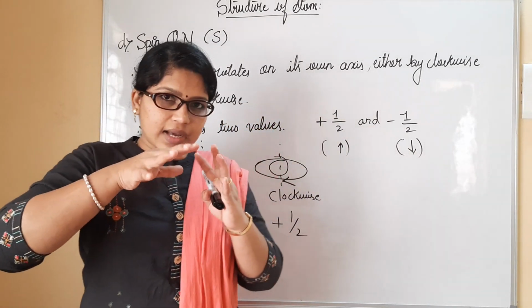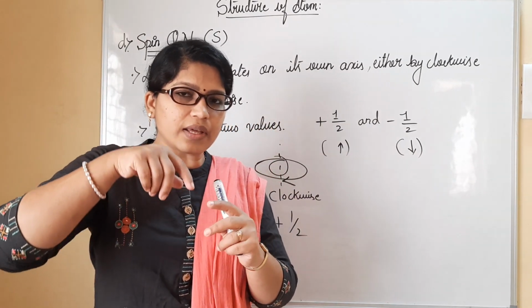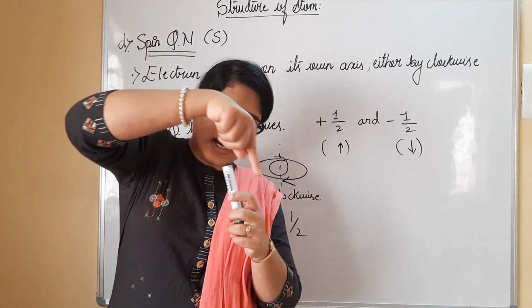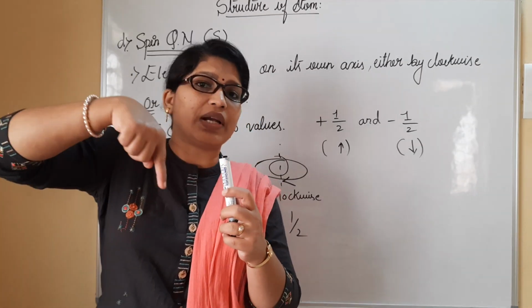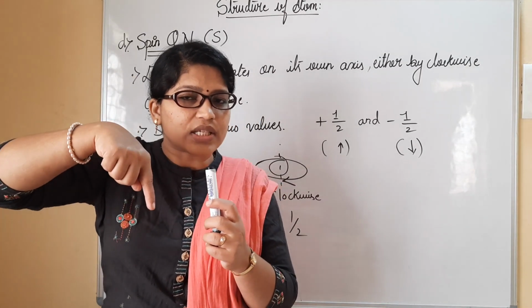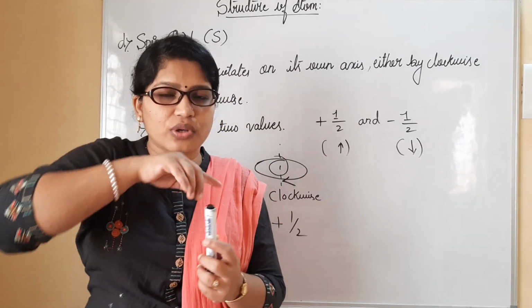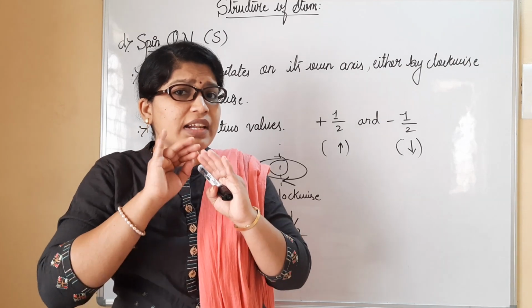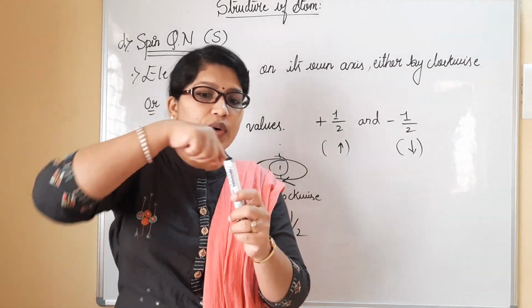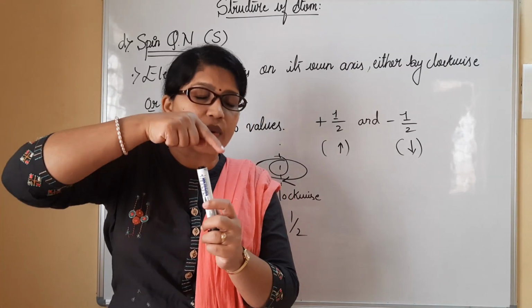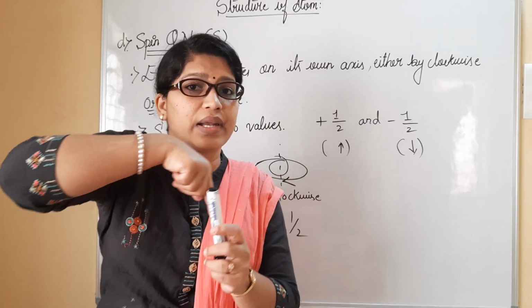So see here, as electrons are negatively charged, all the electrons cannot rotate clockwise, or all electrons cannot rotate anti-clockwise. In order to nullify the repulsion between 2 electrons, one has to move clockwise and the other electron has to move anti-clockwise.